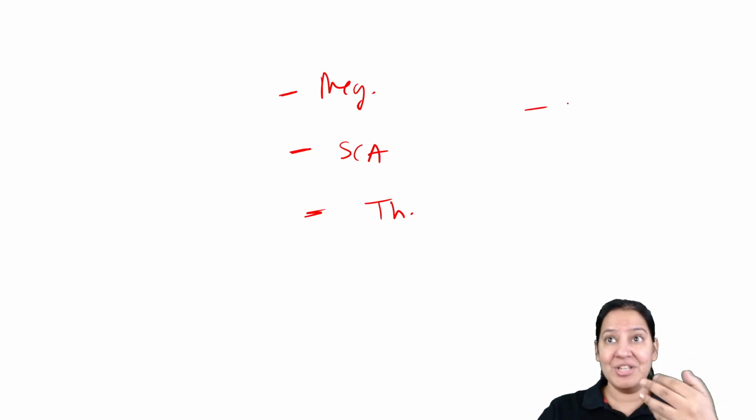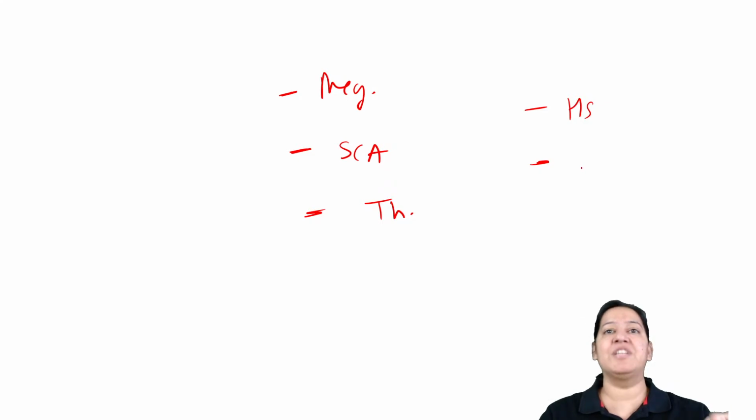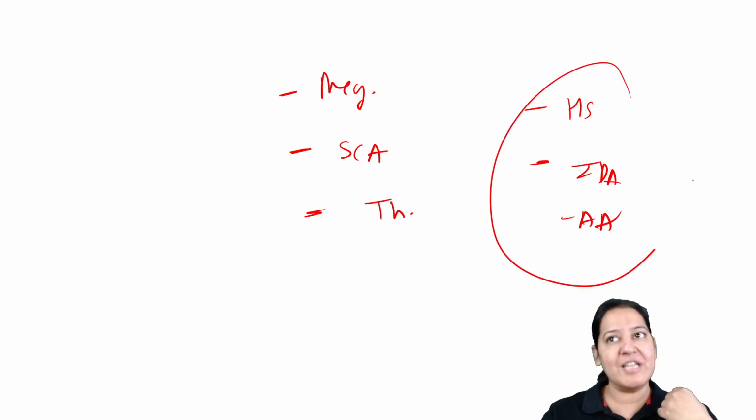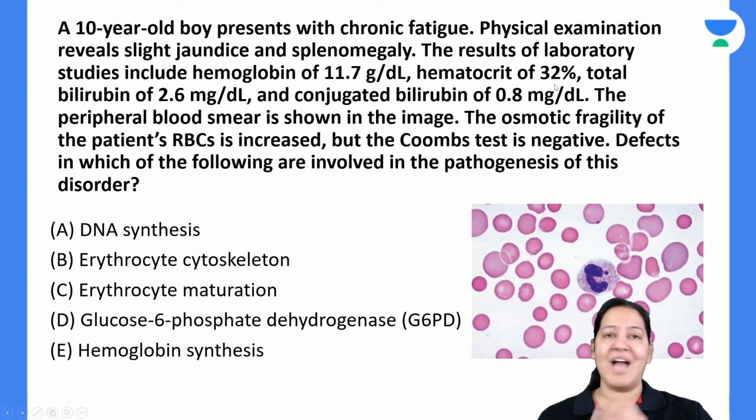The next question is on hereditary spherocytosis. The next is on G6PD deficiency. Many hemolytic anemias are remaining. Iron deficiency anemia and aplastic anemia, image-based questions on these are very, very common, right? But the time is limited. I have to stop the lecture. Unfortunately, even if I don't wish, I have to do so.